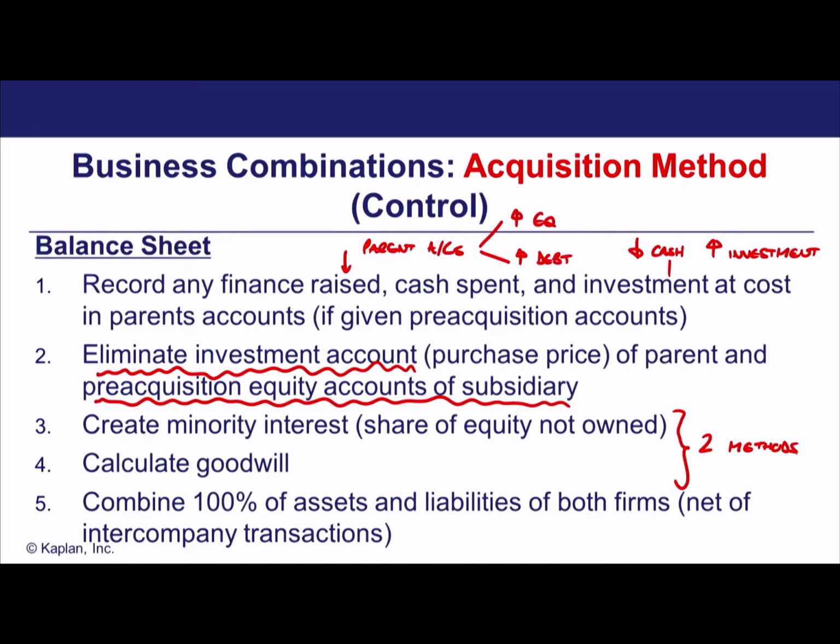Then step 5, we combine 100% of the assets and liabilities of both firms after netting out any intercompany transactions. Now, typically intercompany transactions in the balance sheet would be loans between the parent and the subsidiary and vice versa. So we're going to ignore those or strip them out.